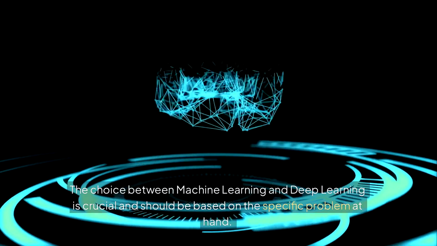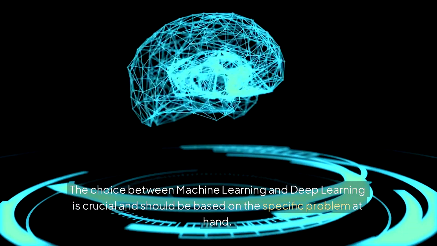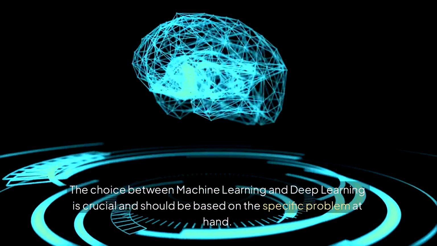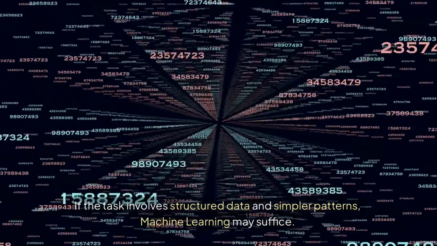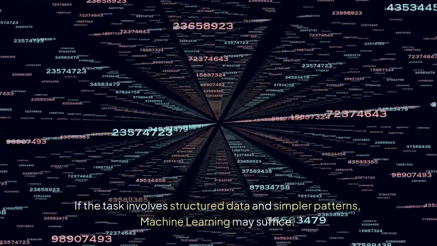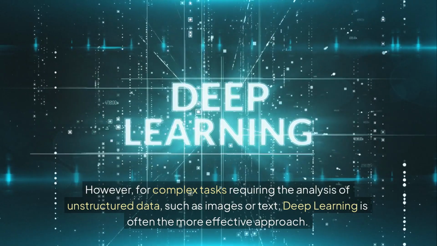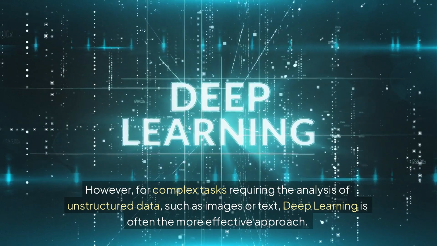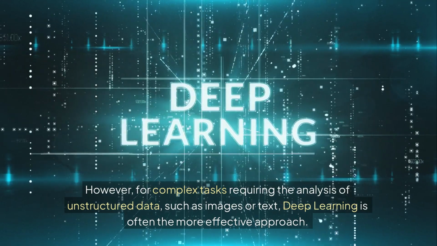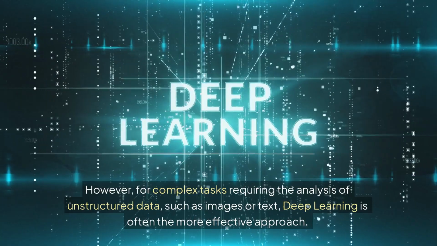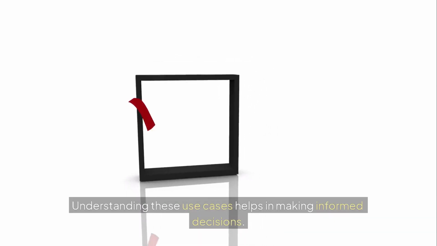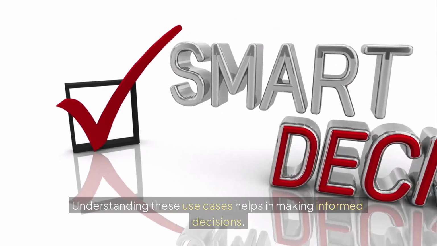The choice between machine learning and deep learning is crucial and should be based on the specific problem at hand. If the task involves structured data and simpler patterns, machine learning may suffice. However, for complex tasks requiring the analysis of unstructured data, such as images or text, deep learning is often the more effective approach. Understanding these use cases helps in making informed decisions.